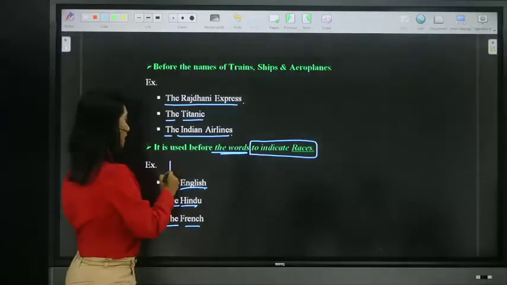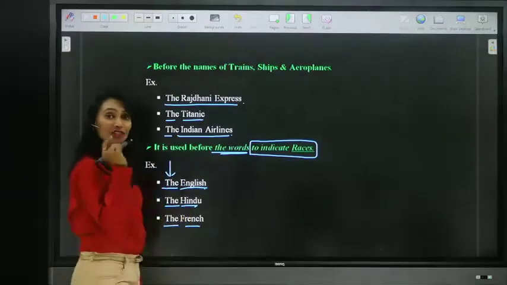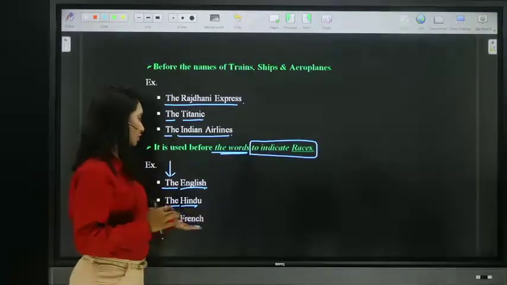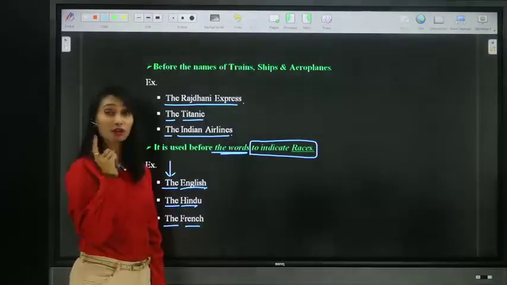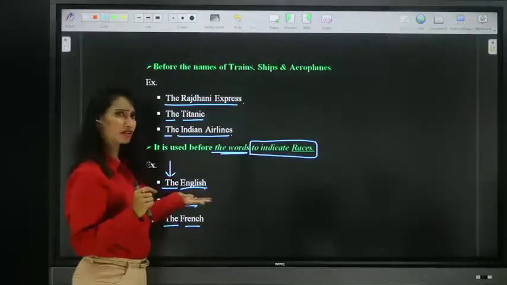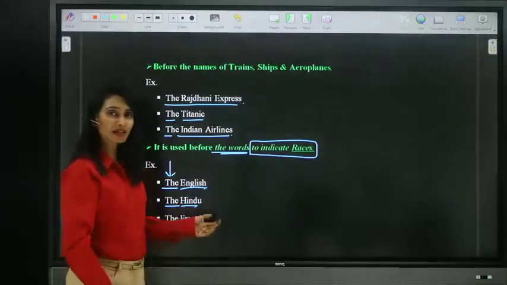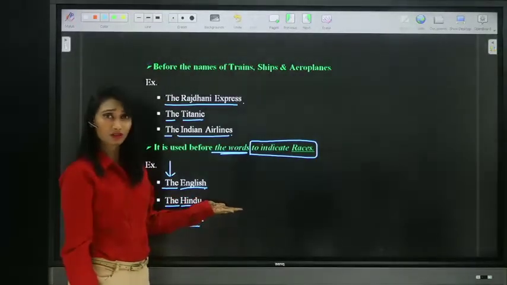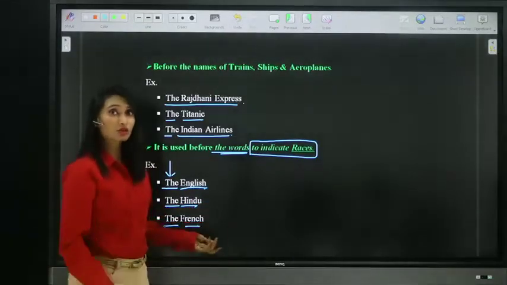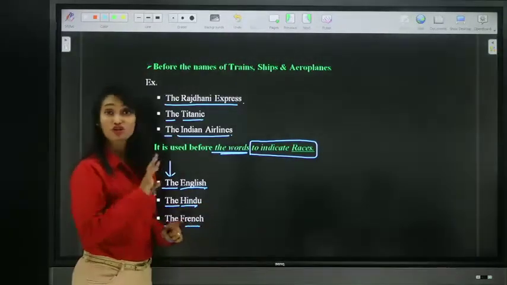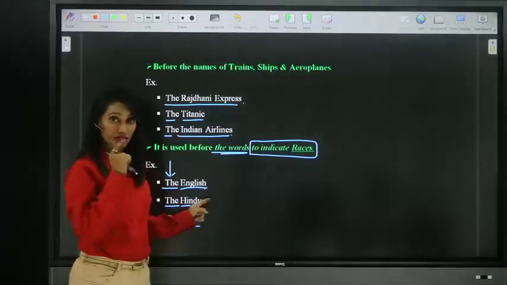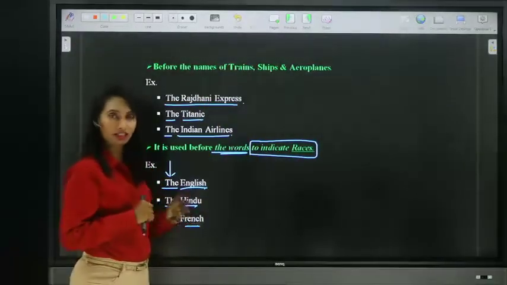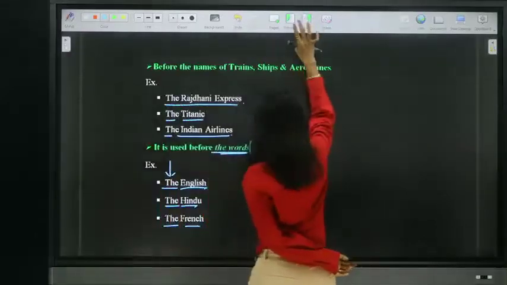So we use the definite article the before words to indicate a race or religious group. We have to differentiate race or religion. You can use the definite article the, but remember we must not place it in the sense of language. I'm learning the English? No, because the English means the people who are English. You are not learning the people. So with the sense of language, never use the definite article the before these words. But with the sense of religious or racial difference, you can use it. Right? Now let's see the next one.